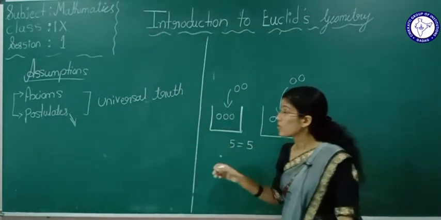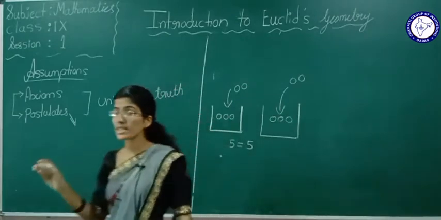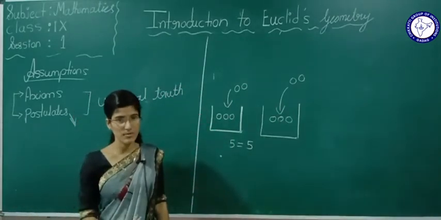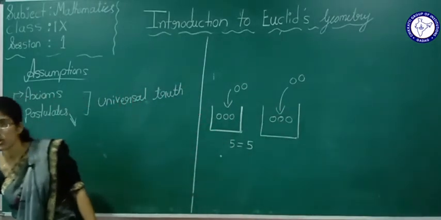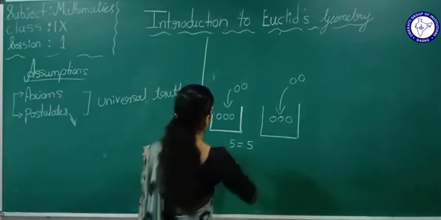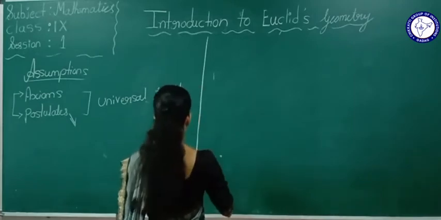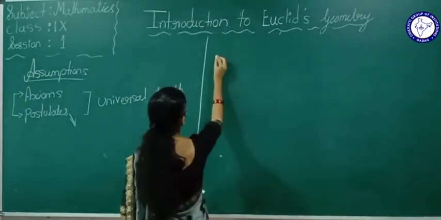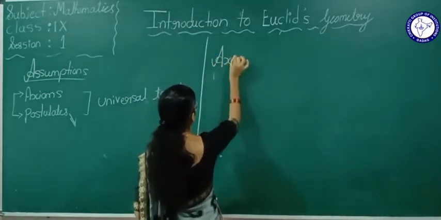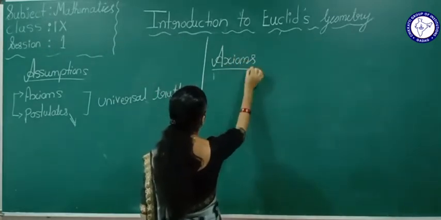Okay, now Euclid gives some of the axioms. We will see one by one what Euclid's axioms are. These are very, very important axioms, Euclid's axioms. First one,